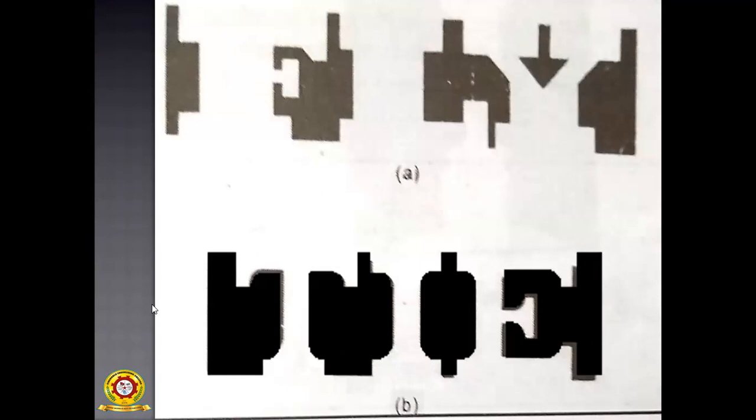So this white space, one minute. The cursor is moving, so you should be able to see it.